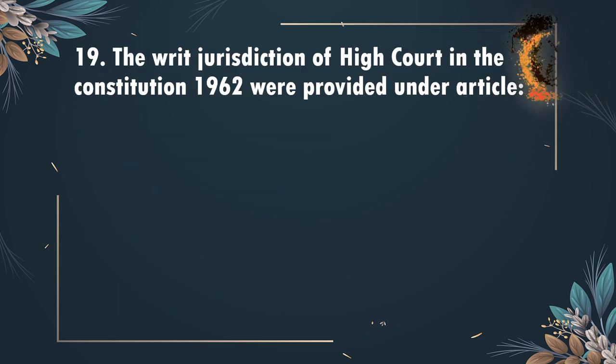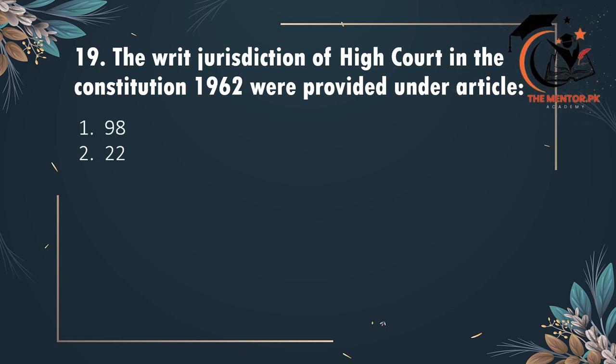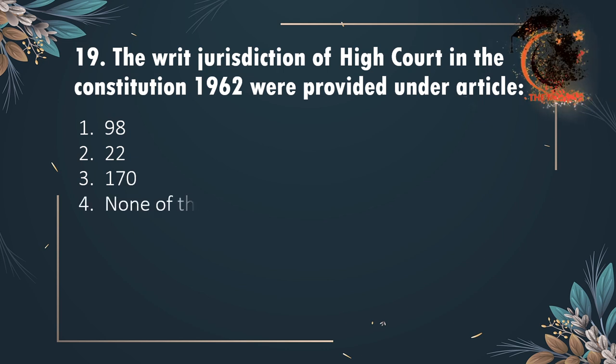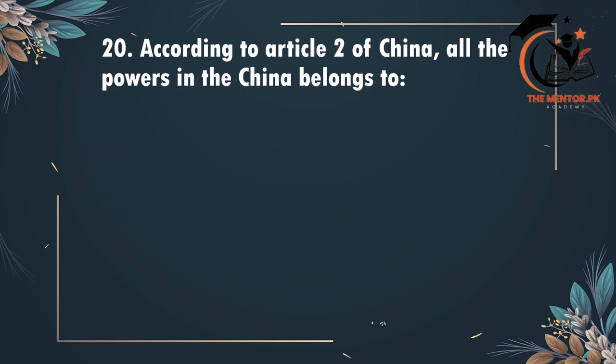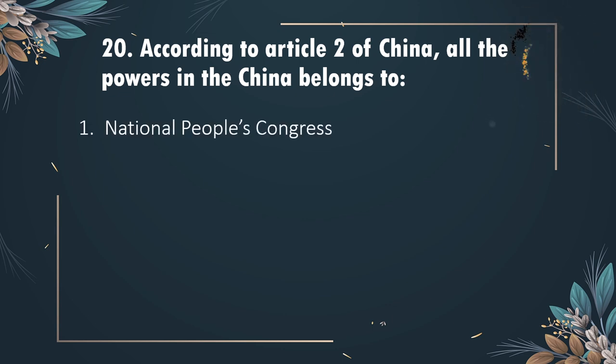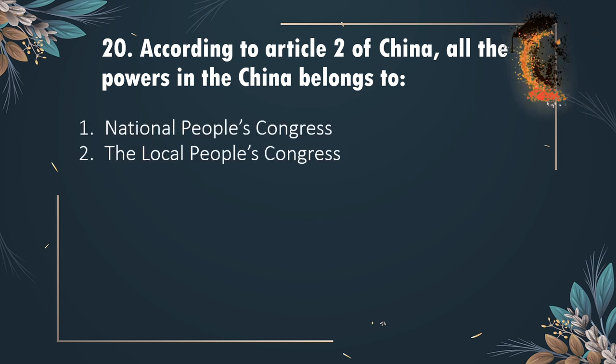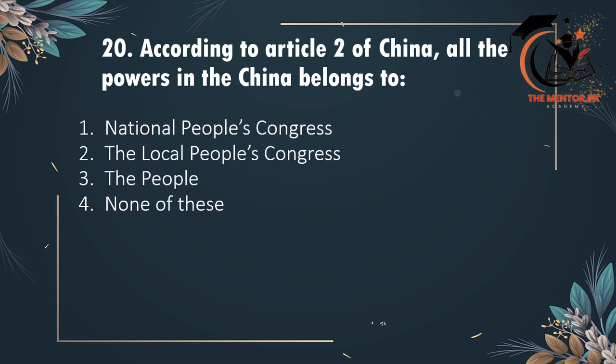Nineteenth: the writ jurisdiction of the High Court in the Constitution of 1962 of Pakistan was provided under Article 98, Article 22, Article 170, or none of these. The correct option is option 1, Article 98(2). The last: according to Article 2 of China's Constitution, all the powers in China belong to the National People's Congress, the local People's Congress, the people, or none of these. The correct option is option 3, the people.